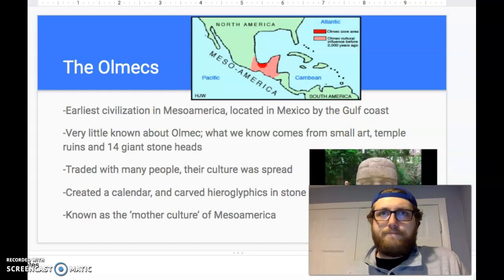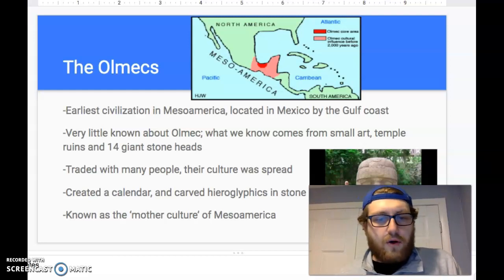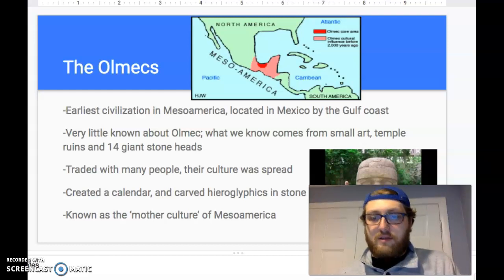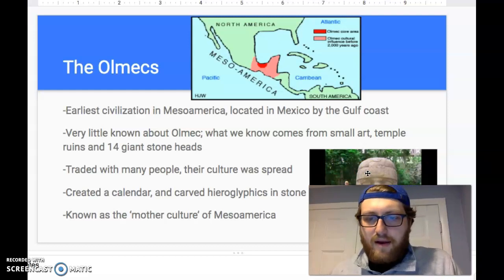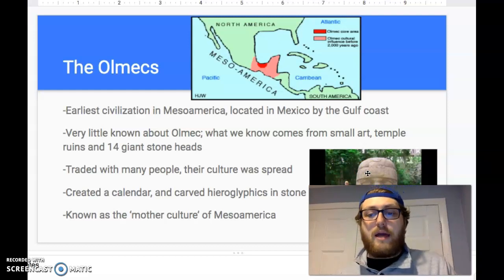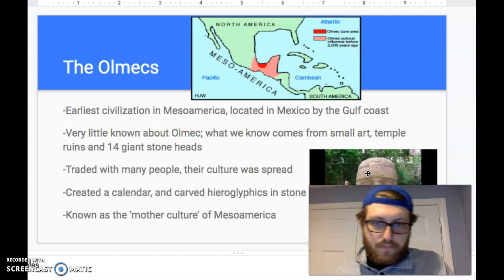And these are kind of a mystery as well. Are they kings? Are they gods? We're not really sure, but they are impressive. As you can see, there's a gentleman standing right next to it. He's about 6 foot, and you can see he's only about half the size of the stone head. So how they constructed these heads, how they moved these heads, makes you wonder, right?